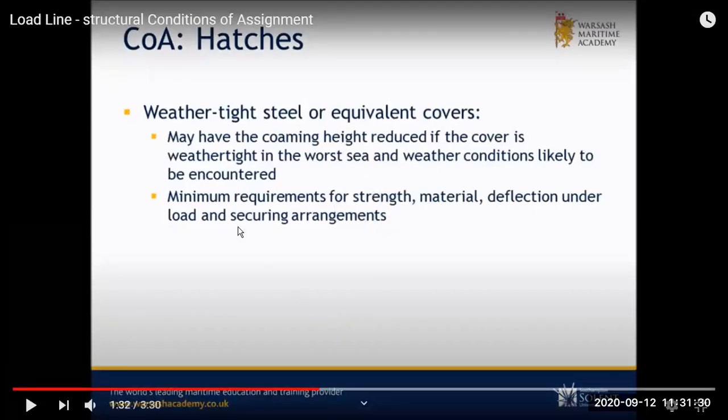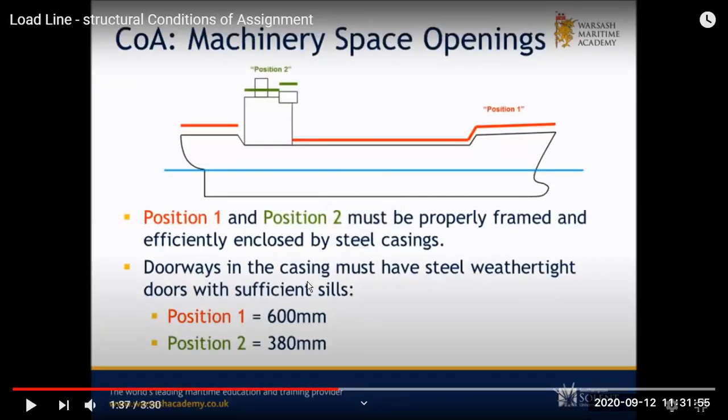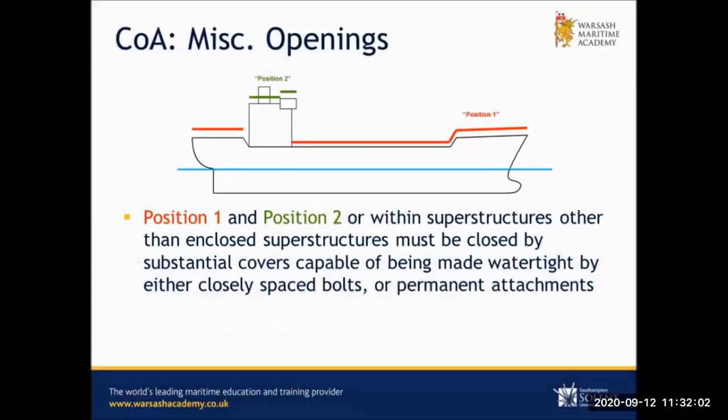Then if they are watertight, they should have a minimum coaming height, and in worst weather and sea conditions they should be able to handle these things. And the strength of the material is also important, as mentioned in the load line certificate. It should not bend or buckle under these heavy weather conditions. So the minimum height for the coamings we have seen is 600 for position 1 and 380 for position 2, for doors also.